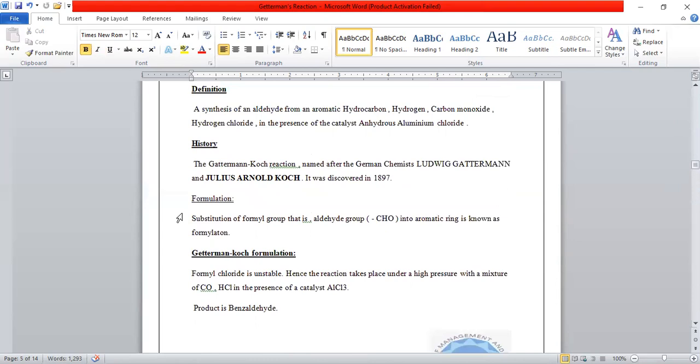Now, if we talk about formylation, it is the substitution of the formyl group, that is the aldehyde group, into an aromatic ring. In Gattermann-Koch formylation, formyl chloride is unstable, hence the reaction takes place under high pressure with a mixture of carbon monoxide and hydrogen chloride in the presence of the catalyst AlCl3, and the product formed is benzaldehyde.